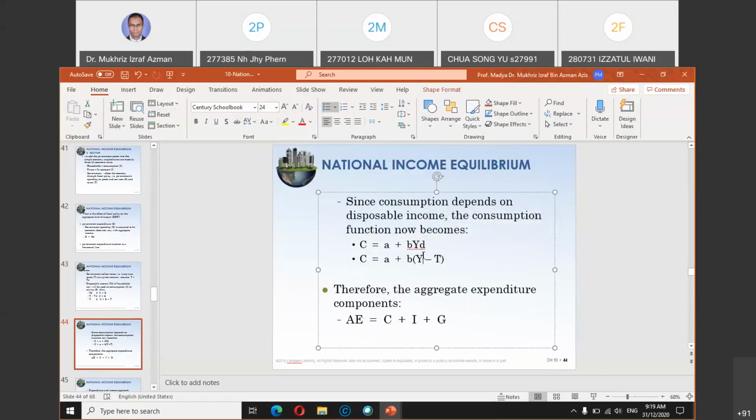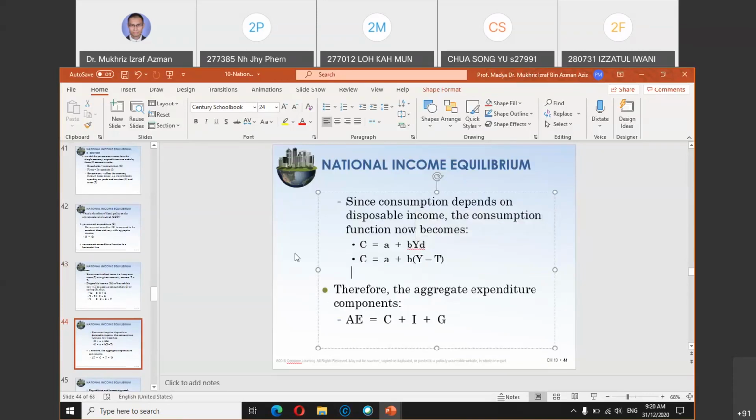So if you know the value of the tax, you can calculate the value of YD. It depends on the question. If the question provides the value of tax, then you can calculate your disposable income, YD. If not, the Y will just be given to you.